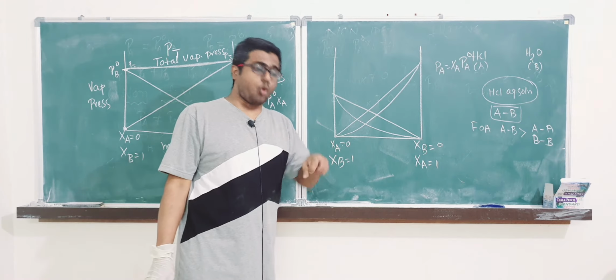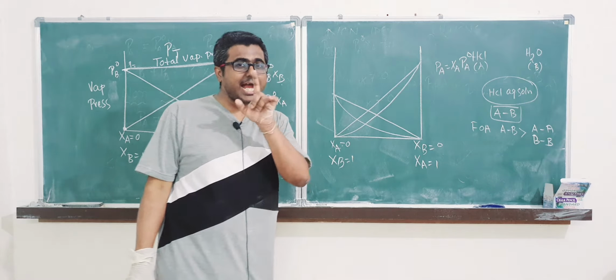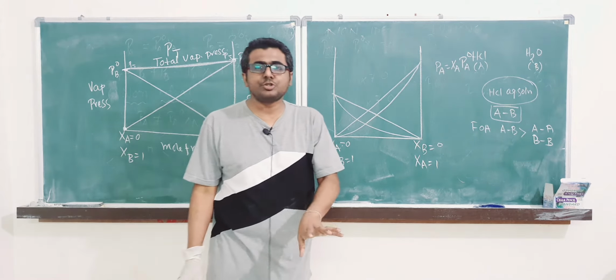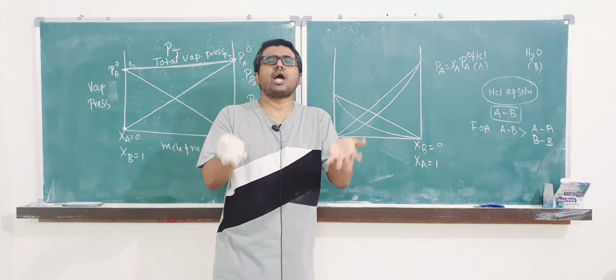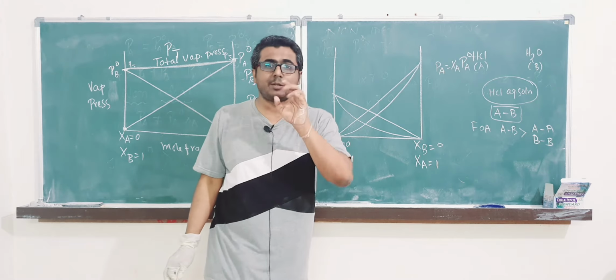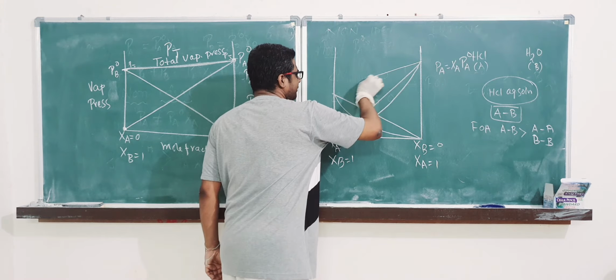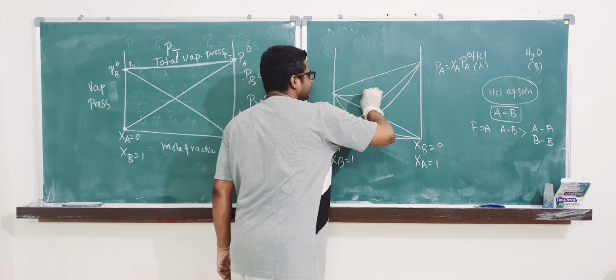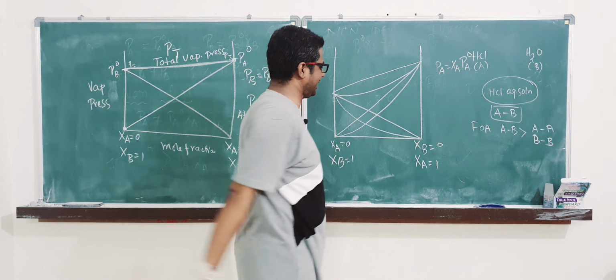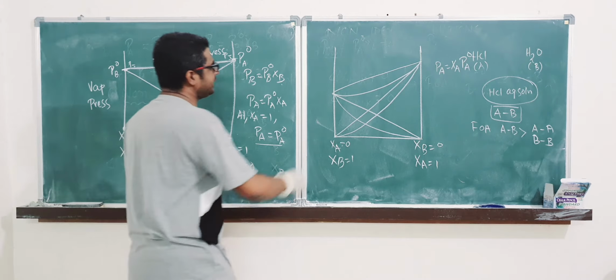When the attraction is more in solution, it will not want to boil off and the vapor pressure will be less. The total pressure as per Raoult's law should have been this, but sorry guys, it will be this. Clear? Everything is down. This is negative deviation.